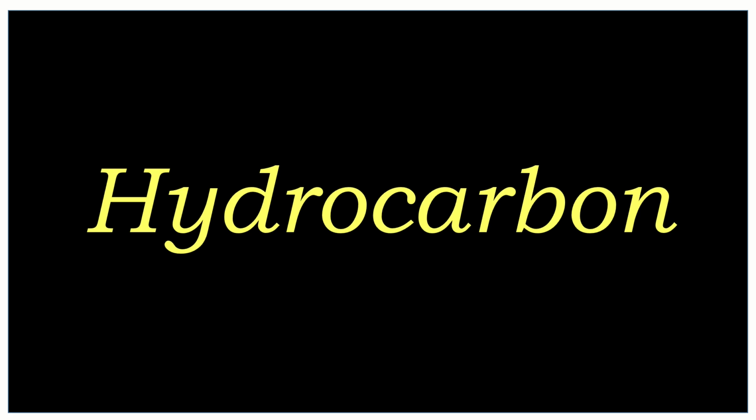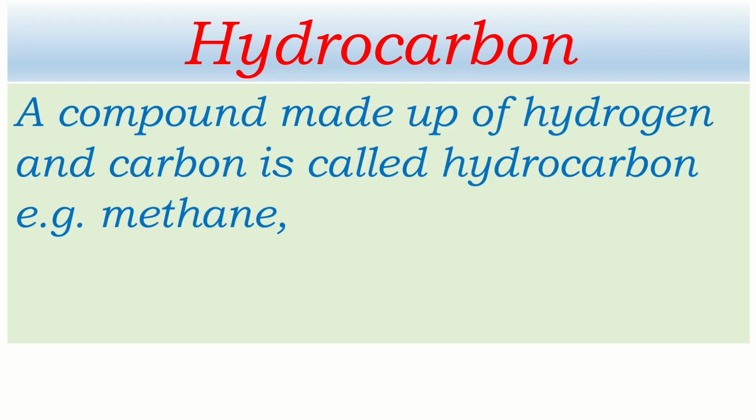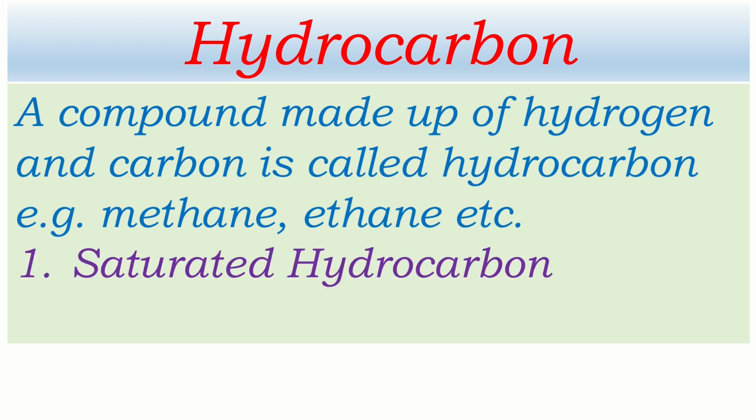Exactly what is hydrocarbon? We can define this way. A compound made up of hydrogen and carbon is called hydrocarbon. For example, methane, ethane, etc. Okay, this may be the simplest definition of hydrocarbon. Now, it is of two types. We have to remember this.